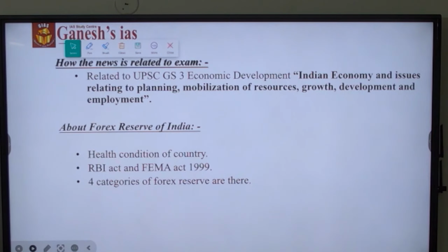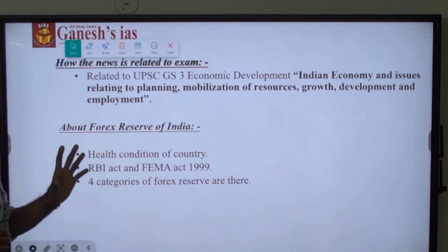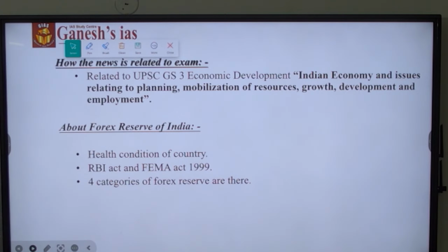And what the special drawing right means is, the special drawing right is neither a currency nor a claim by the country. It is the drawing right which is created by the International Monetary Fund, under which every country according to their quota needs to provide a fund to it. So it will be pooling the fund from other countries, and the IMF will be giving the special drawing rights to those countries which have been affected by a balance of payment crisis, like in the case of Sri Lanka or Pakistan right now.